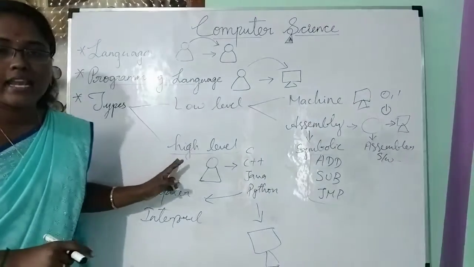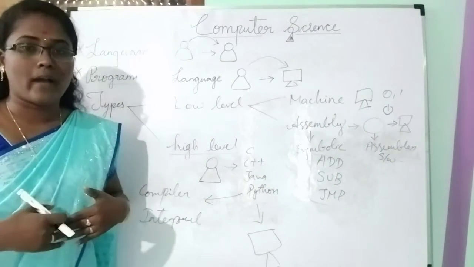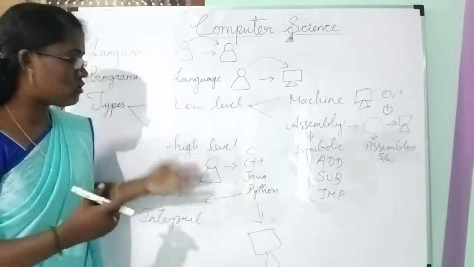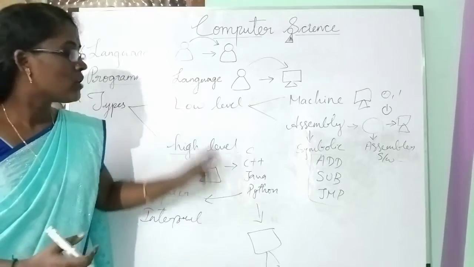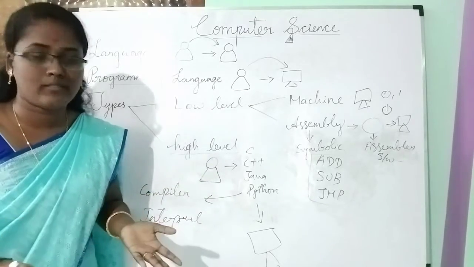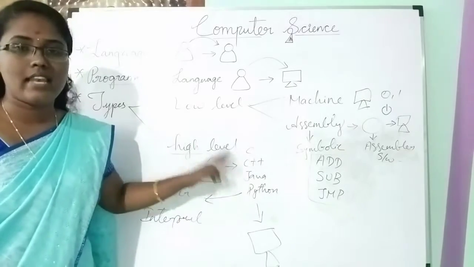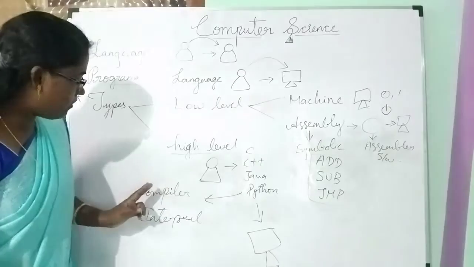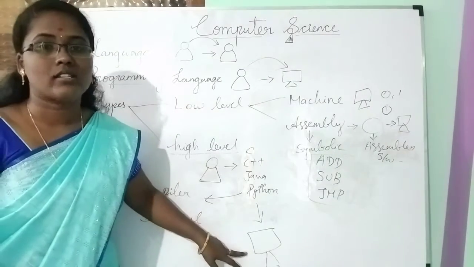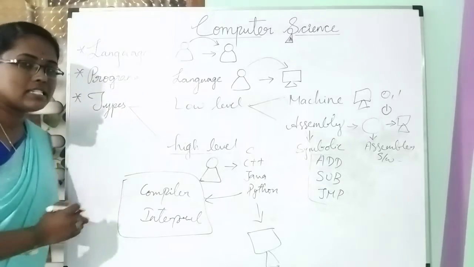Then high level language. High level language is very close to the human, so it does not depend on the computer; it is an independent language. We no need to worry about hardware and all. Here C, C++, Java and Python are high level languages. This high level language is converted into machine level language. How is it possible? Using these two: compiler and interpreter.